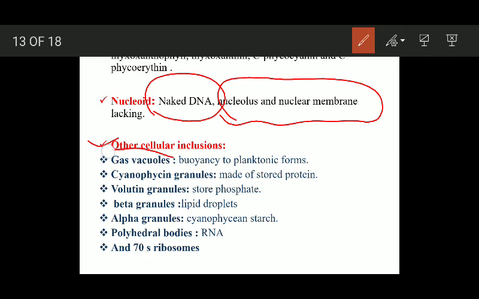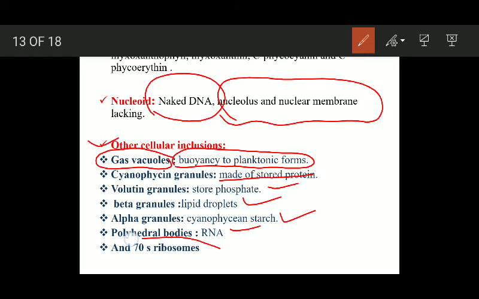Then the cellular inclusions present inside the cytoplasm. We have gas vacuoles in some blue-green algae. They give buoyancy, or balance, in aquatic habitats. Cyanophycin granules store protein. Volutin granules store phosphate. Beta granules store lipid droplets. Alpha granules store cyanophycean starch, a type of starch specifically present in blue-green algae. Polyhedral bodies contain RNA, and then we have 70S ribosomes, just like in other bacteria.